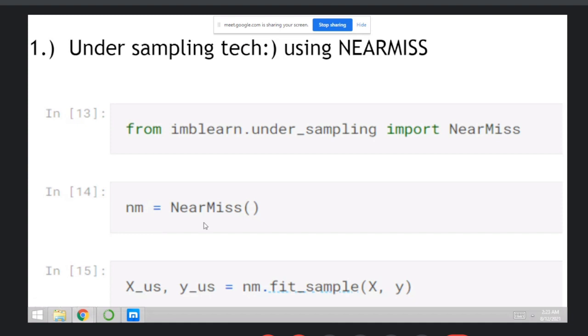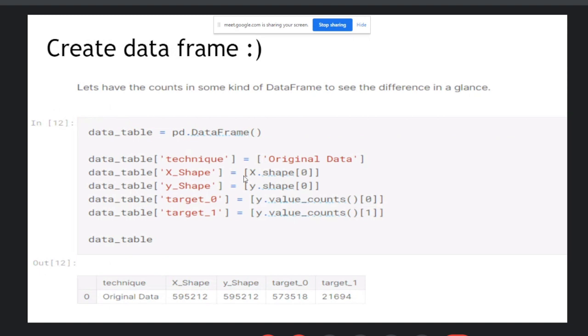That is nm equal to the near-miss. And then use the dot fit and dot resample method here. Okay, as simple as that. First, create your near-miss method, then create the instances of the near-miss, and then use the dot fit and dot resample method here. Okay. The next thing is that you can create the data frame.